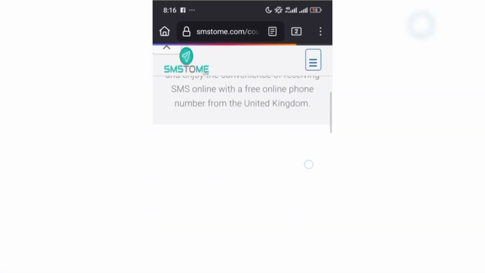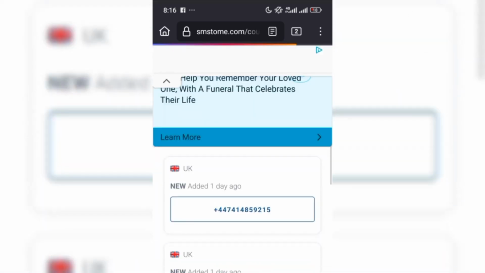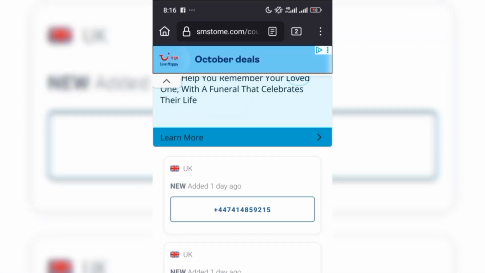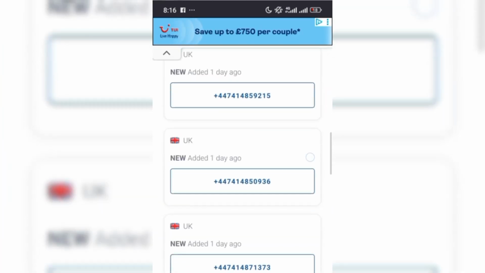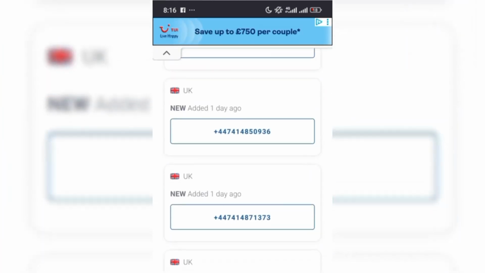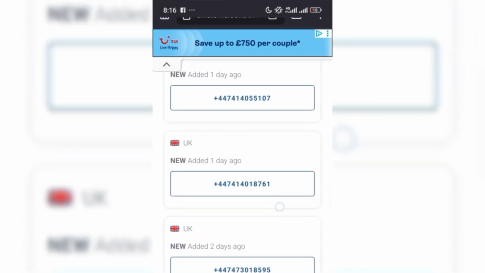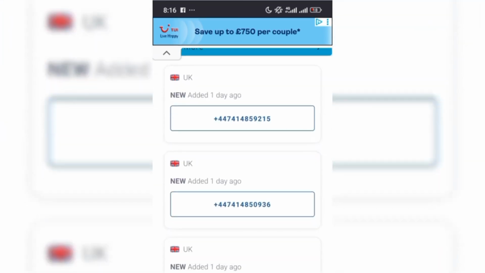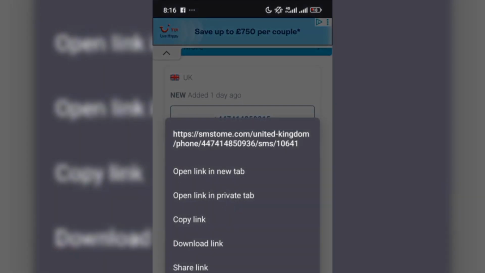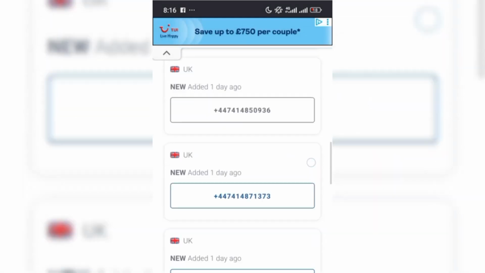So you click on the United Kingdom. Once you click on the United Kingdom, you scroll down here. You're going to see a list of numbers that were just recently added, one day ago. All these numbers are available for you to use. Whichever one you want, you just copy it and use it. So let's get practical and see if these numbers really work. I'm going to be using this one. I'm going to just copy it. Once I copy it, I've copied the number.